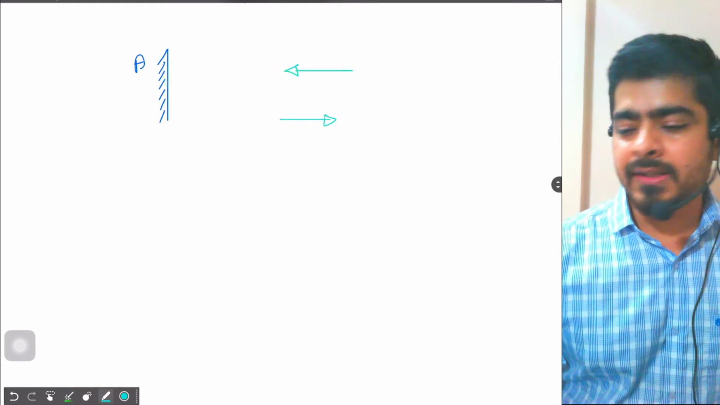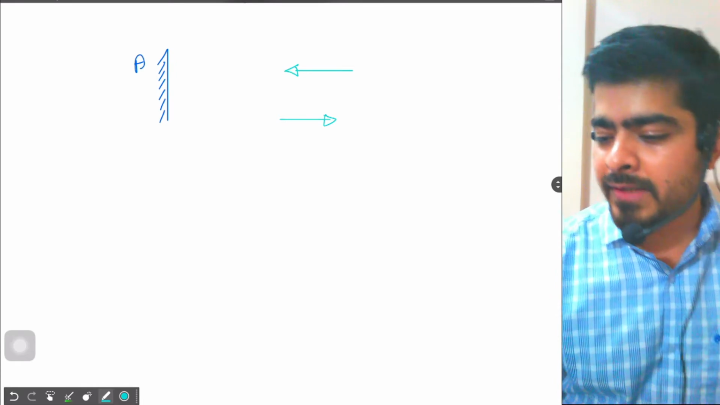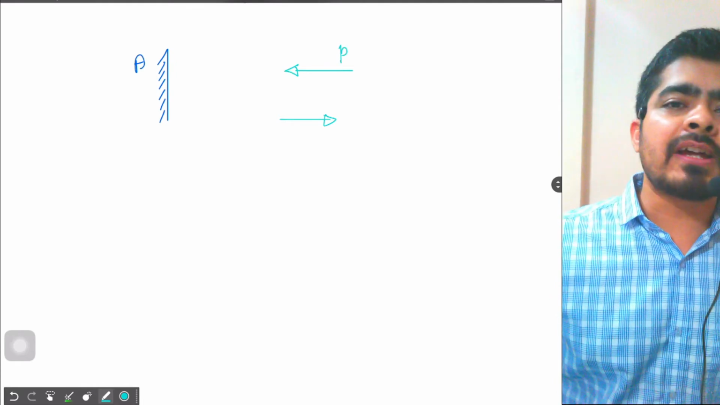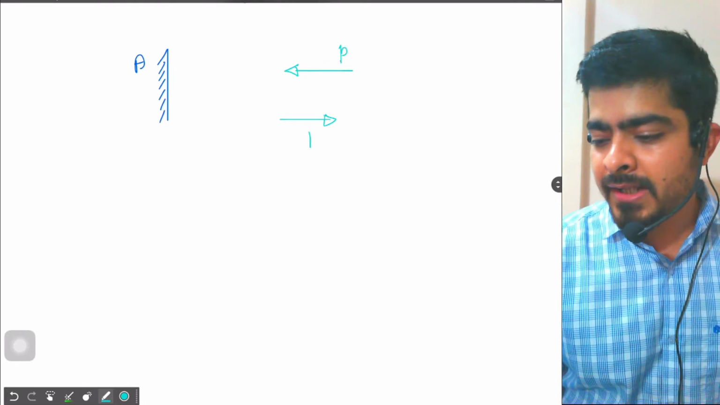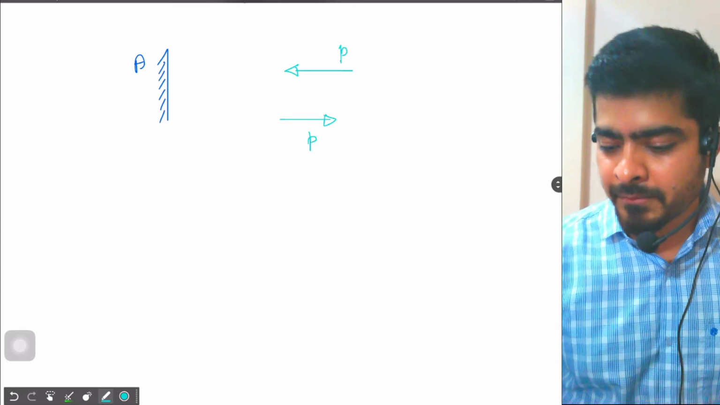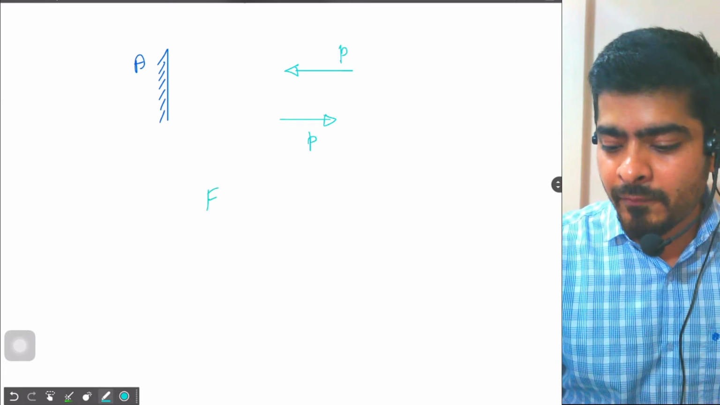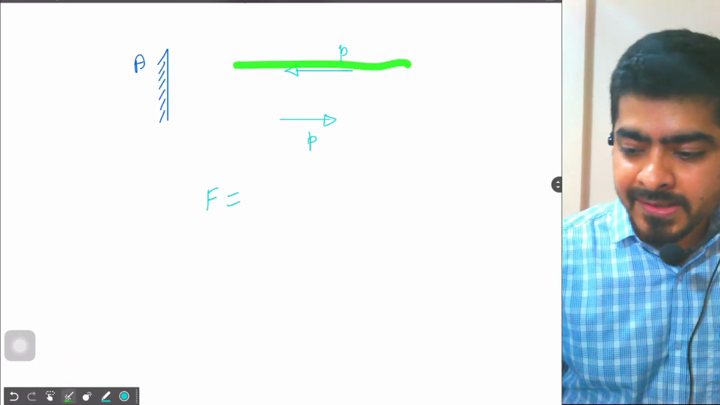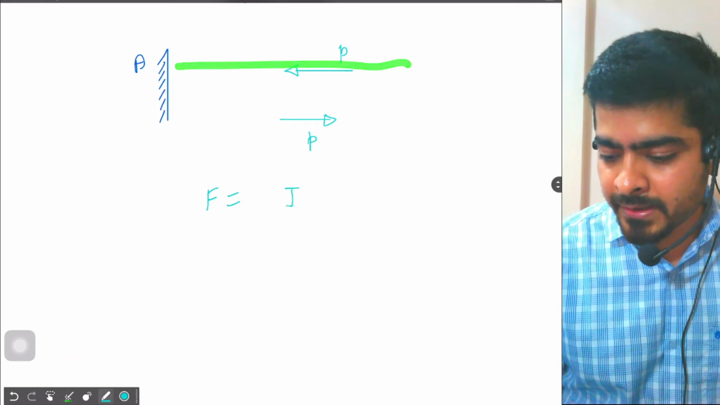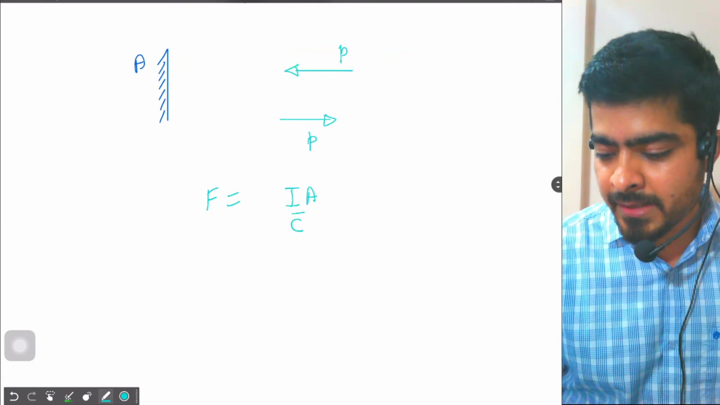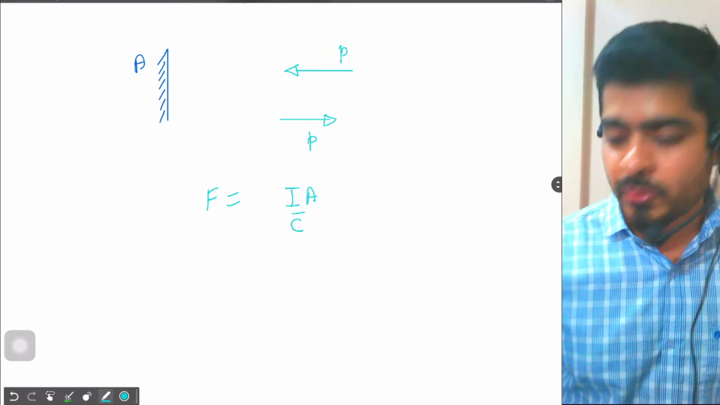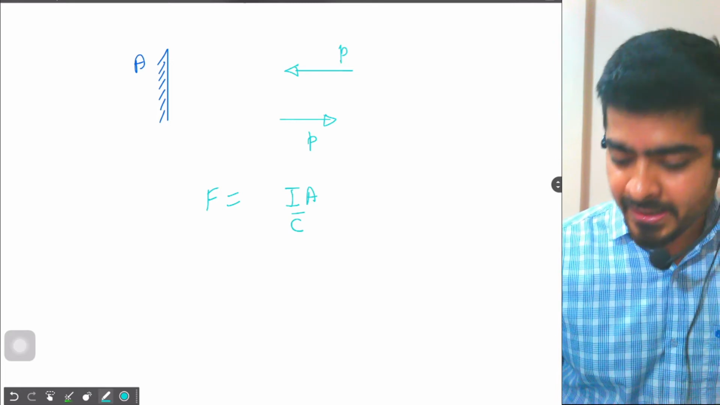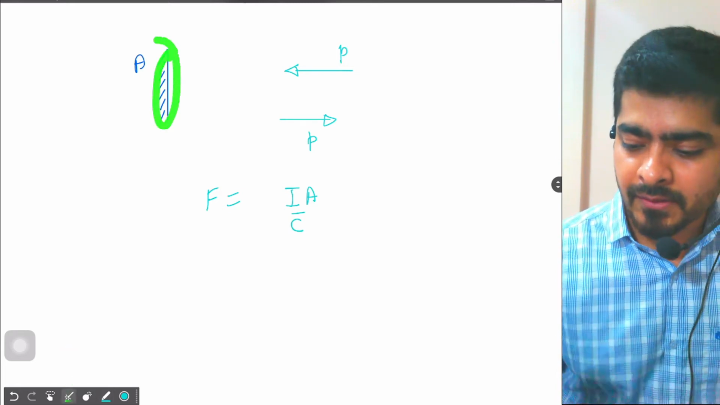If we take some photons of the light and they are having momentum p, so they are incident with the momentum p and they are reflecting back with the same momentum p. In this case, the force acting on the mirror will be how much? For the incident light, the force will be IA by C. This is the formula for the force due to light of intensity I falling on an area A, correct?